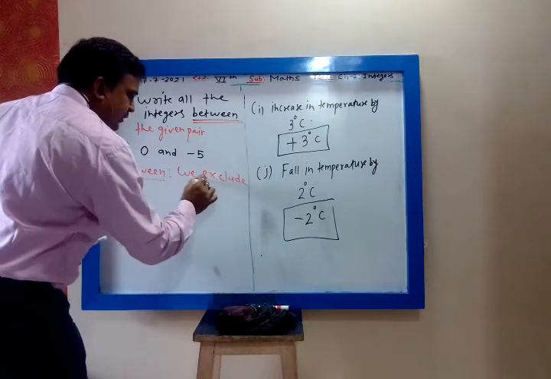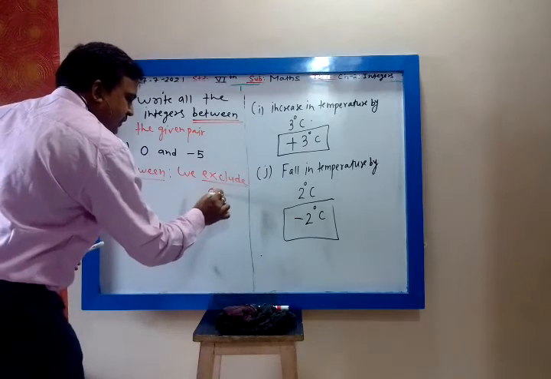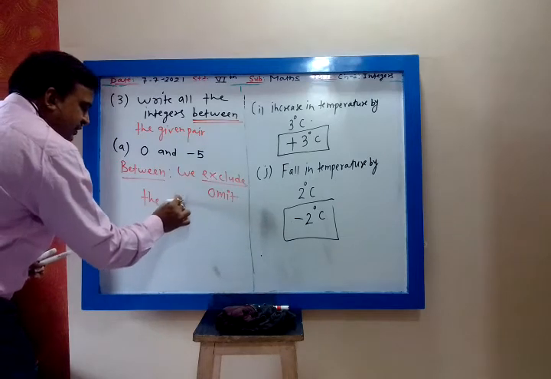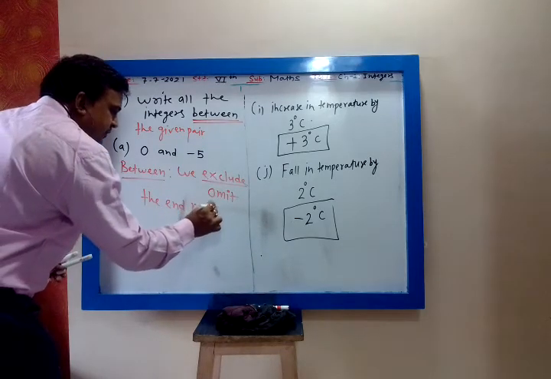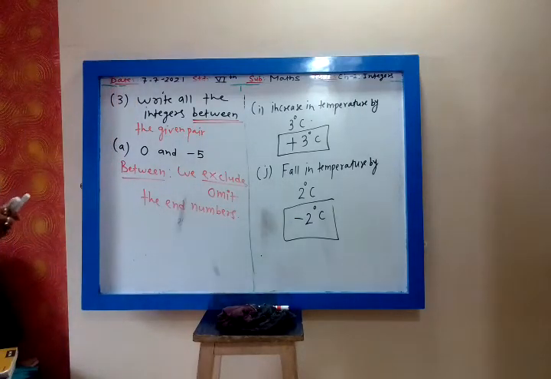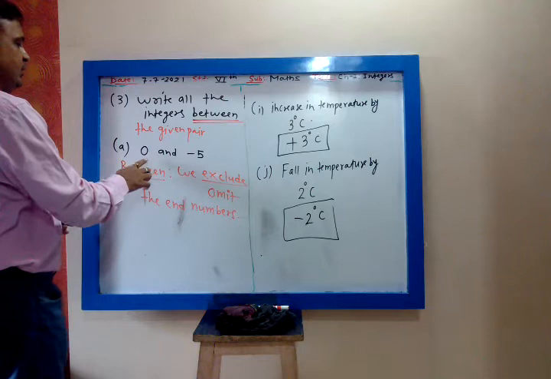Write down this. We exclude. Exclude means omit. We exclude the end numbers. Whenever this word between is there, it means we exclude the end numbers.